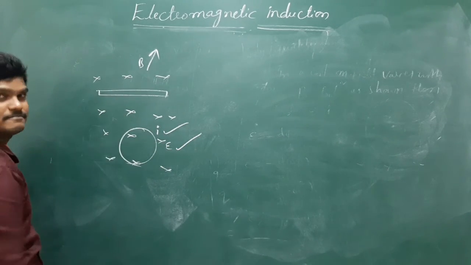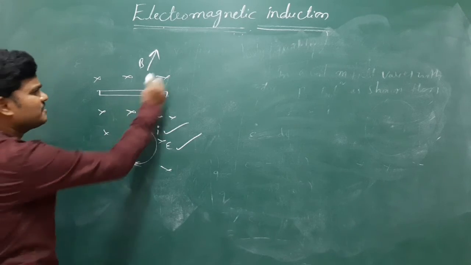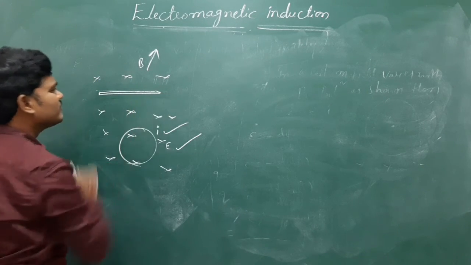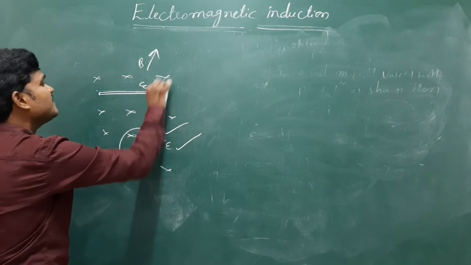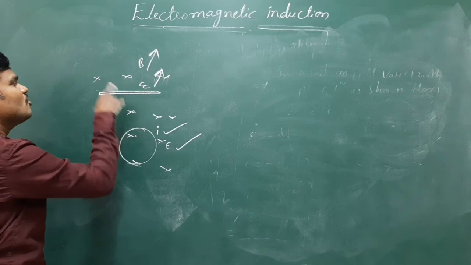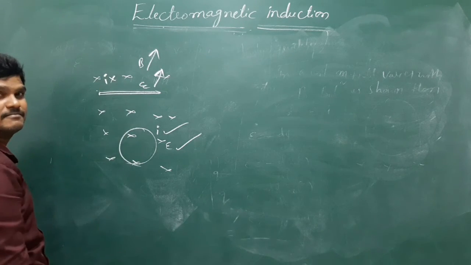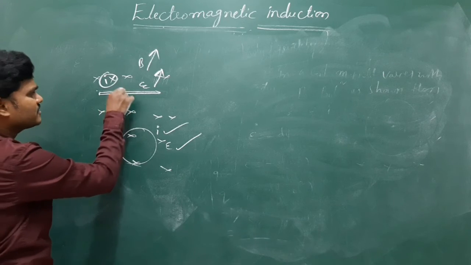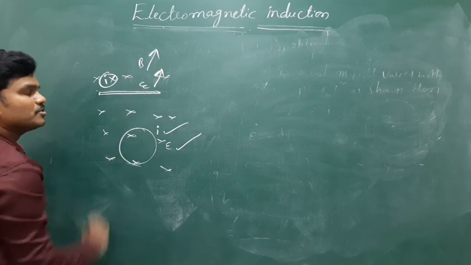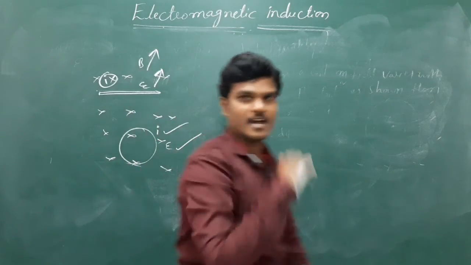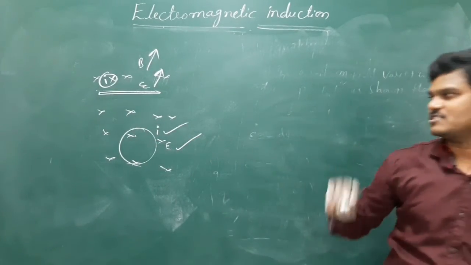Then what about here? This is not closed, this is some thin wire. Here only EMF will be set up. There is no flow of induced current, only EMF. It means one side you can put the battery positive and the other side the battery negative. That I will also decide by using Fleming's right hand rule. I am going to give the directions also.